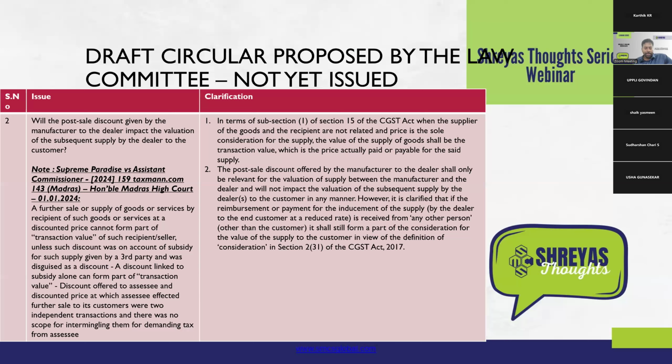The judgment intended to put it straightforwardly that the transaction between the supplier and the dealer is a separate transaction, and the transaction between the dealer and the end consumer is a separate transaction. So the discount given by the supplier to the dealer cannot be added to the value of the supply charged by the dealer to the end consumer, and only if it is given by a third party as a disguised discount or as a subsidy should it be included in the value.